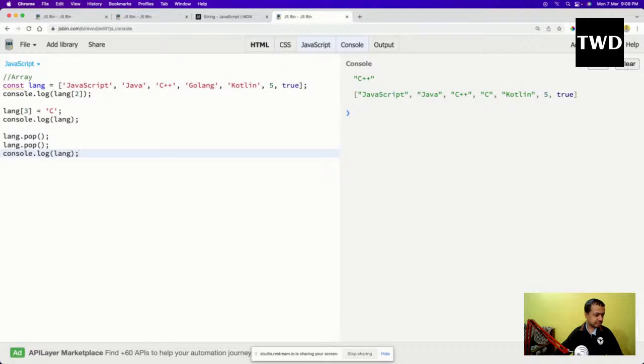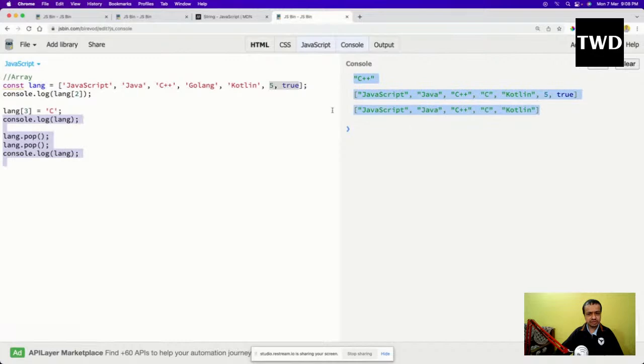Yeah, you're right. Someone was saying that the index 3 item was gone. I want to remove this. 5 and 2 are odd numbers, meaning they should not be here. If I do this and run it, see, both 5 and 2 are removed. So pop will remove from the end.